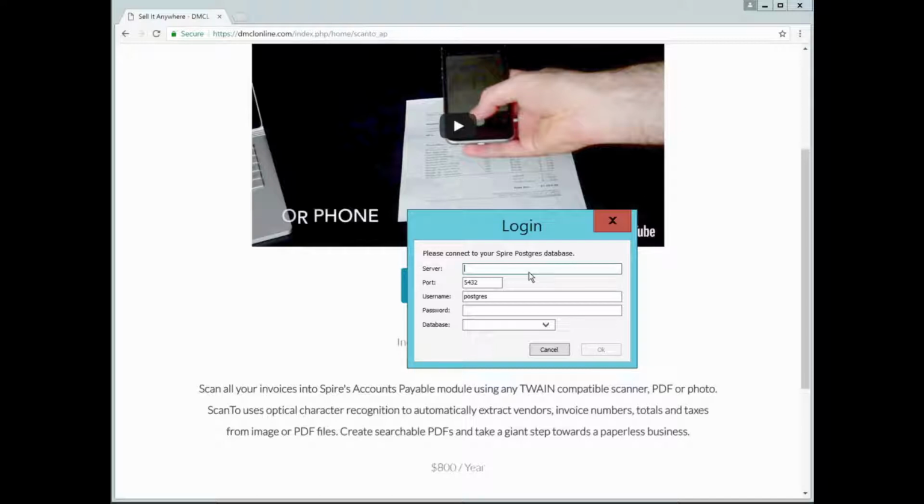Here we are going to connect to localhost, so we can either type in localhost or leave it blank. Our default user is Postgres, and I'll type in my password. And select the company in Spire that I would like to use ScanTo for.